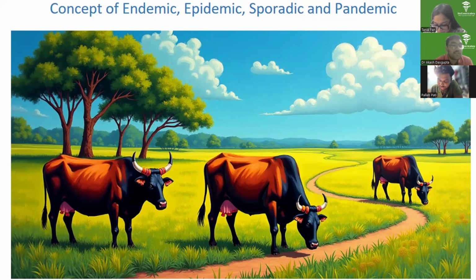Imagine you are in the rural countryside and you see 3-4 cows grazing in a field. Is it a natural occurrence? Yes, it's a natural occurrence. Will that alarm you? No, it will not alarm. So the fundamental thing that we have to establish before we go into understanding endemic, epidemic, sporadic, and pandemic is that even if the occurrence of something is high, even if it is expected, we are not always alarmed by it.